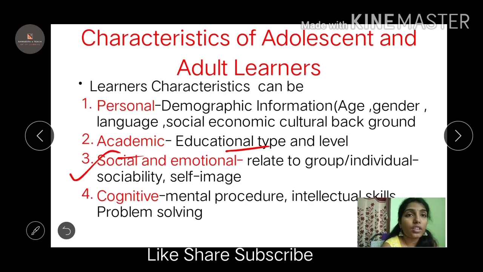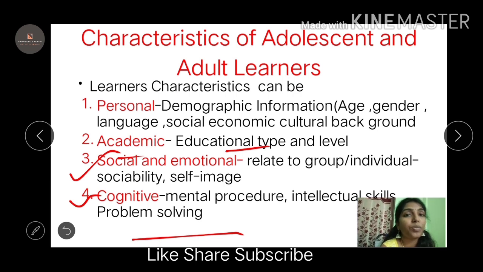Coming to the cognitive, as I said, it is intellectual, related to mental processes. The more cognitive development happens, the more you are able to solve your own problems. It is problem solving, and proper decision making can be done. Some people might be in a dilemma. If they want clarity, they have to develop their cognitive skills: understanding, analyzing, and evaluating what would be best for me. This comes under the cognitive.